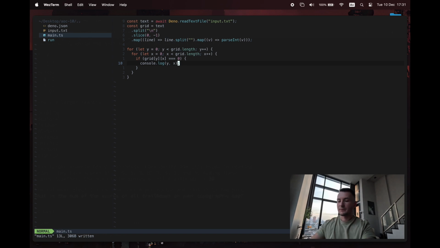I feel like we need some kind of search here, and the search is going to call itself, and it's going to search from y and x because we've just found that there's a 0 there. And if that's recursive, it needs some initial value, which is the paths that it can pass back to itself.